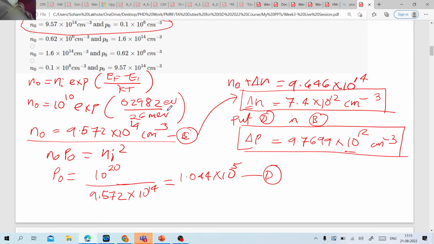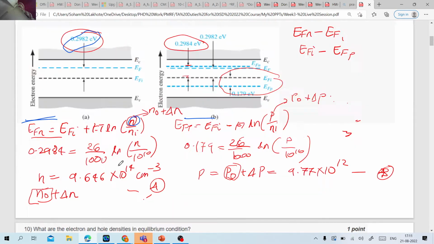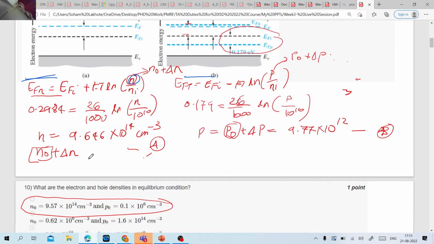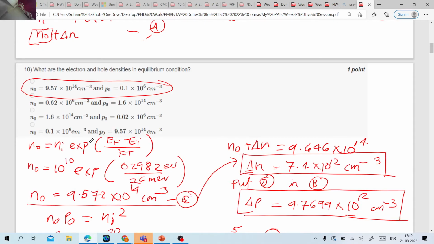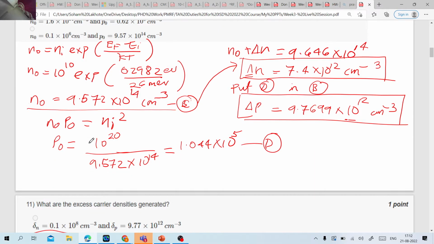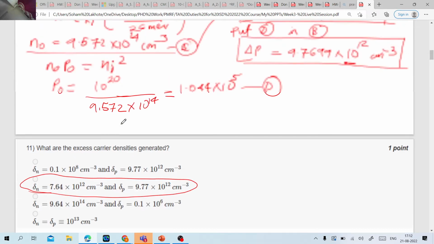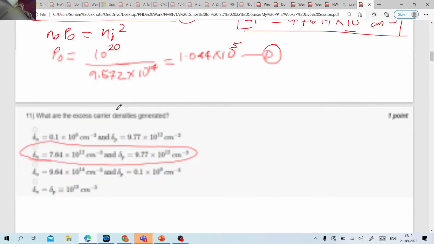So once I know the equilibrium concentrations, I can put those values in equation A and equation B, so that I can find the delta P and delta N, correct? So this is the concept that I had used in this question, and you will easily get the answers. And yeah, so that has been asked: delta N and delta P, as well as N naught and P naught, correct?